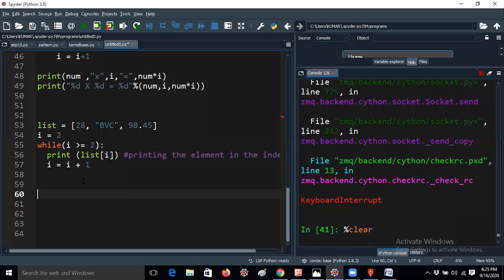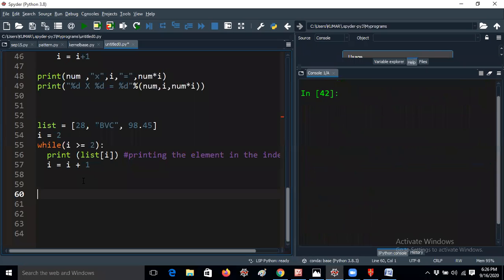The question is, if you give 10, you have to print 1 square, 2 square, 3 square, and 4 square, up to 10 square. That is the theme of the program. Once again, if you give the range 10 or the range 20, you have to print up to 20. For example, 2 square is 4, 3 square is 9, like this. I only want the final values, not 3 to the power of 2. I don't want all these things.